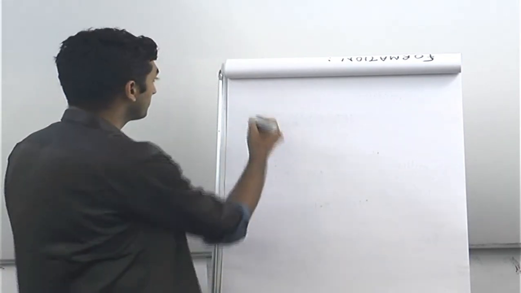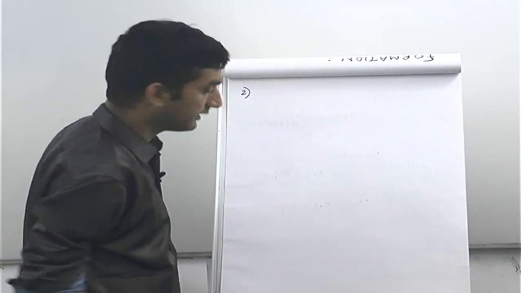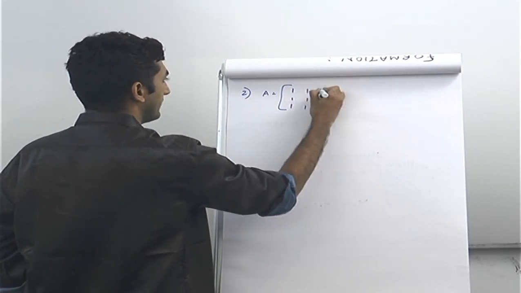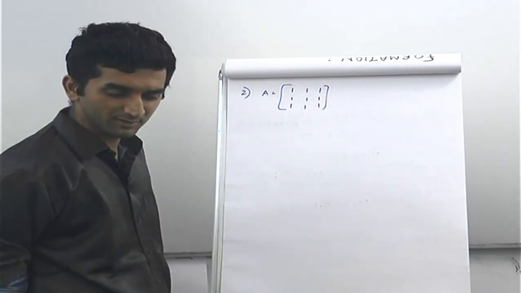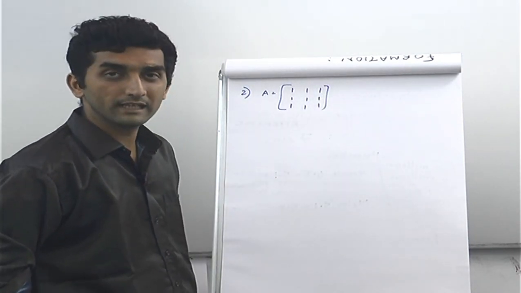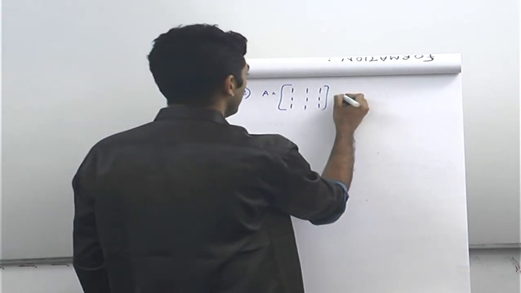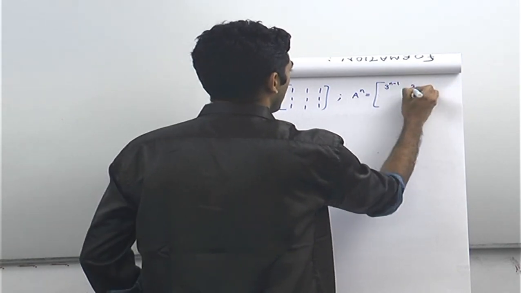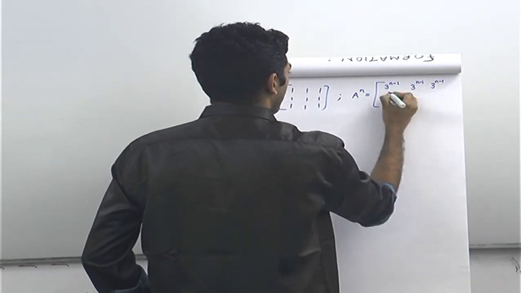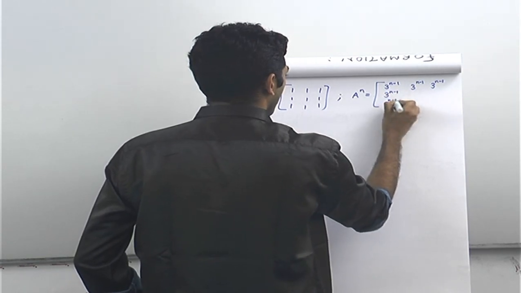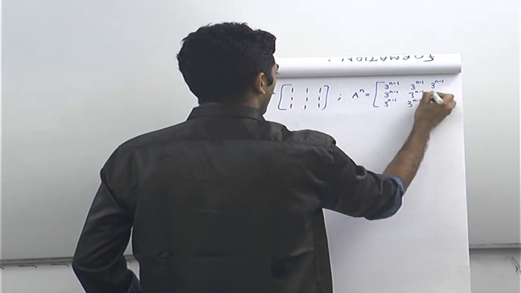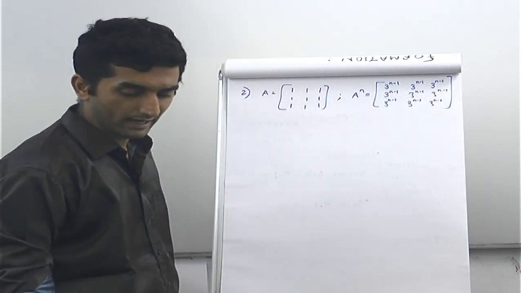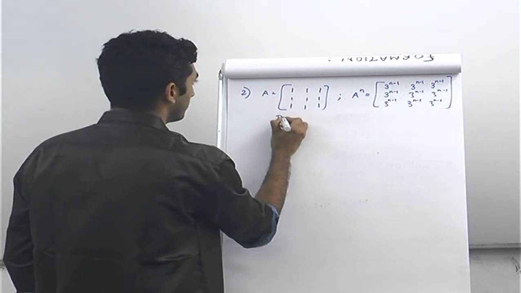So second problem की तरफ बढ़ते हैं. Second problem में हमें matrix दिया गया है A as 1 1 1 1 1 1 and 1 1 1, very sweet matrix because all the elements are 1. Now we are supposed to prove that A raised to n is this. This is what we are supposed to prove. Now, as I said, by mathematical induction,